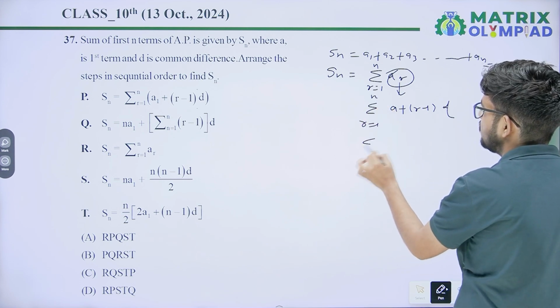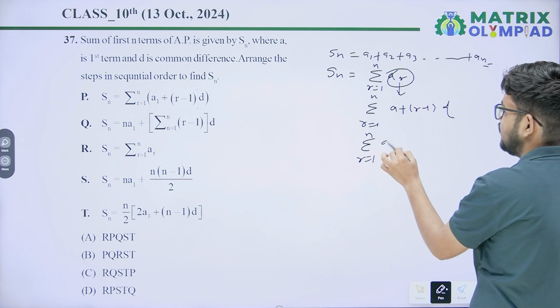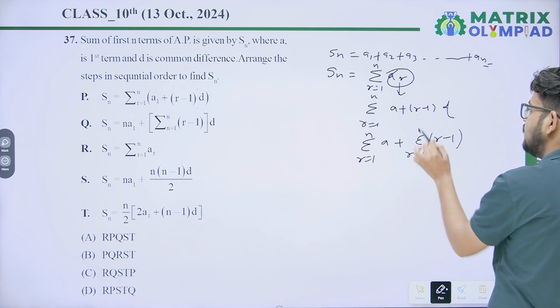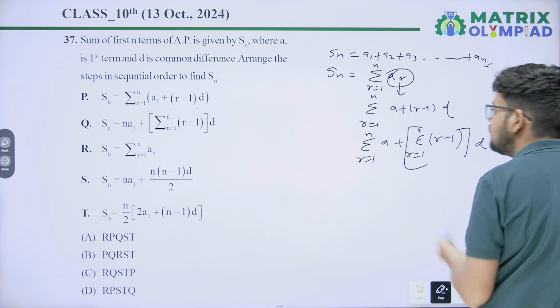So it will be the sum of r equals 1 to n, a, plus the sum of r equals 1 to n, (r minus 1) into d, because d is constant.